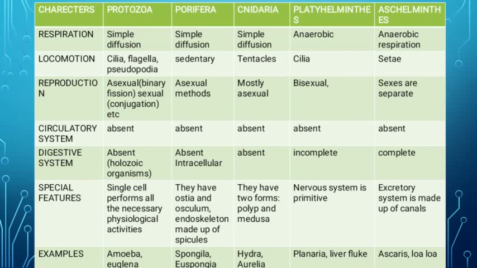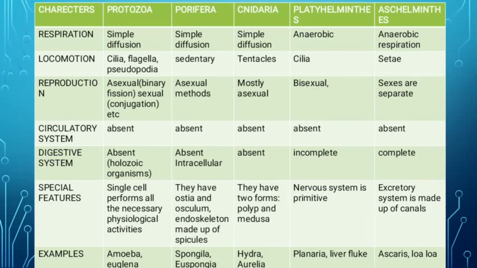Okay, so the next is special features. The special feature here is that the single cell performs all the necessary physiological activities. As the protozoa phylum includes organisms which are unicellular, meaning they have only a single cell, the single cell performs all the necessary physiological activities like excretion and digestion. Okay, so only a single cell performs all these activities. Then the examples are amoeba and euglena. Any two examples are most important and are expected to be given in your paper. Okay, so amoeba and euglena.